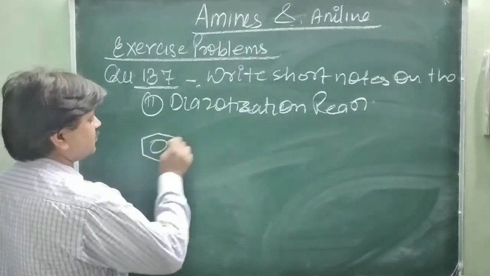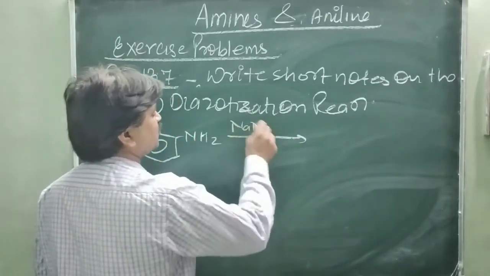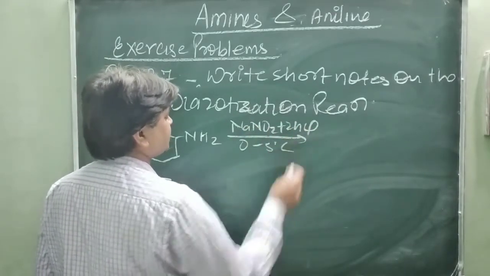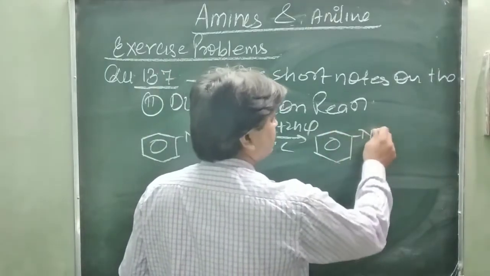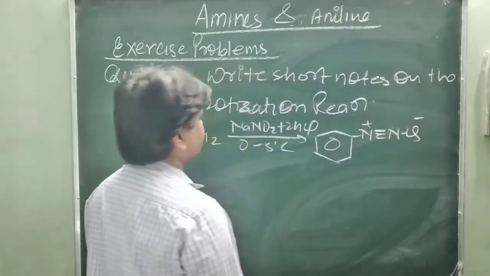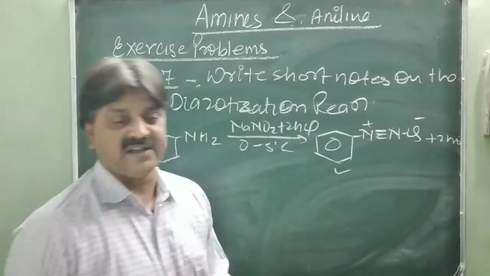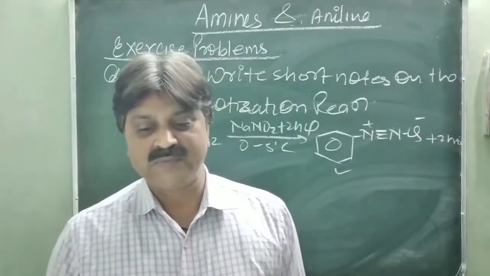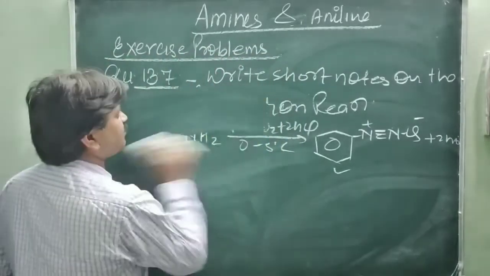Just like C6H5NH2, this is aniline. When treated with NaNO2, sodium nitrite, plus HCl at 0 to 5 degrees Celsius, diazonium chloride is formed. This is C6H5N2+Cl- plus 2H2O. This is benzene diazonium chloride, and the reaction is known as the diazotization reaction. Is it clear? Next short note is given, Hofmann bromamide reaction. We have discussed it a number of times. Third one, Hofmann bromamide reaction.